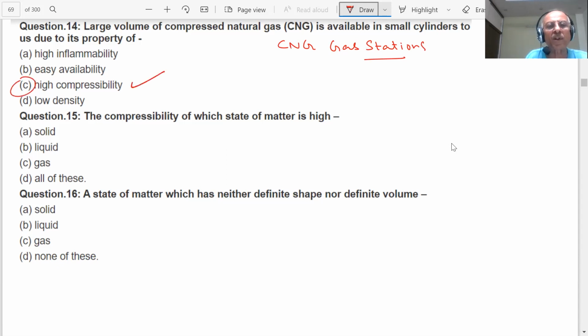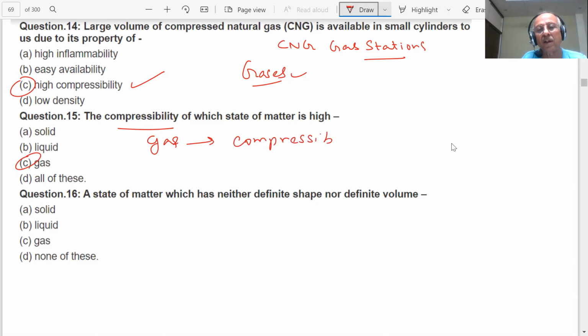Again, I'm saying this is the most important property of gases. Gases can be compressed, therefore it is easy to store. Otherwise, how will I do it, student? If it is not compressible, then can I store it? No, sir. The compressibility of which state of matter is high? Gas. This is always an important question, asked so many times in the paper.